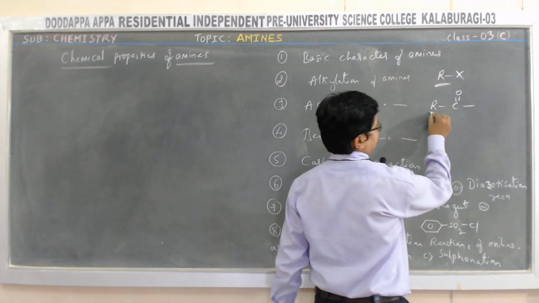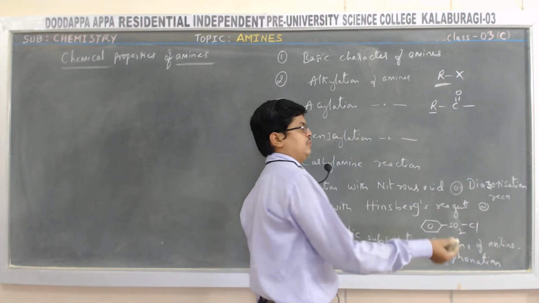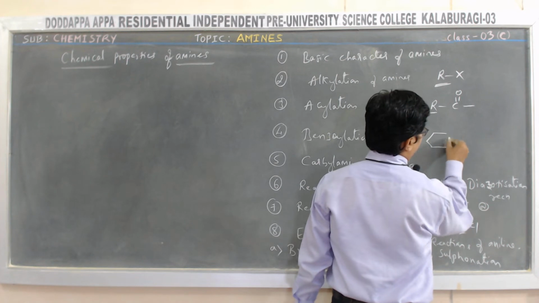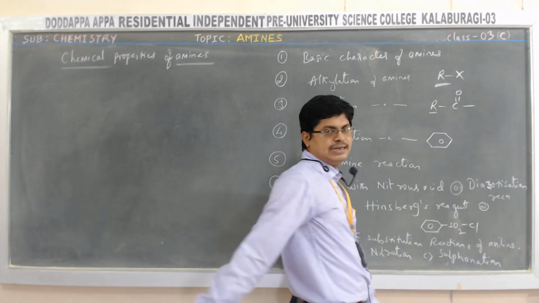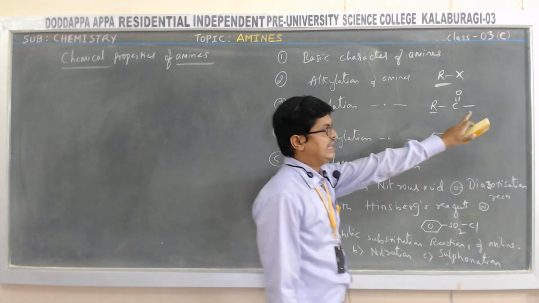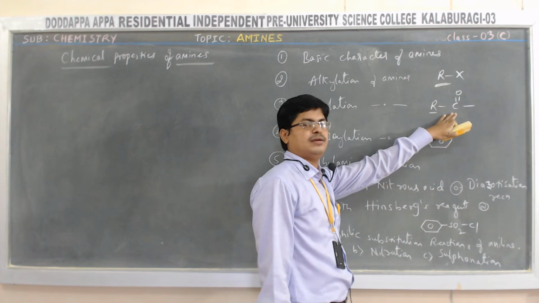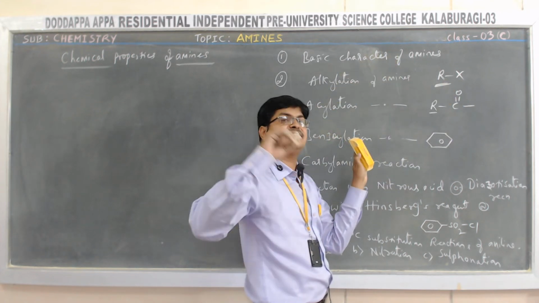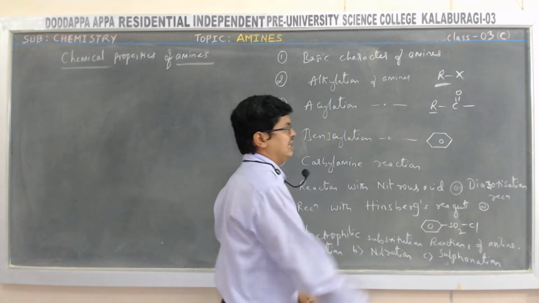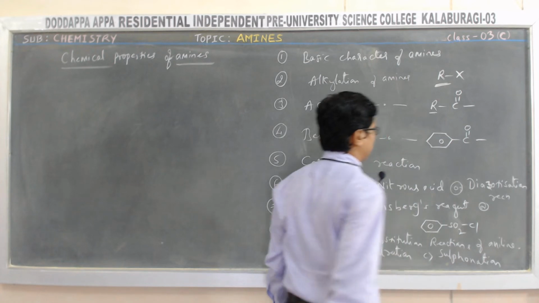Benzylation: here replace R by a benzene ring and it becomes benzylation, the benzyl group. Acylation means, for example, CH3COCl, an acyl chloride. At that time the CH3CO group is added to the amines. That is acylation of amines. Regarding that, let me explain later. The addition of a benzoyl group to amines is called benzylation of amines.